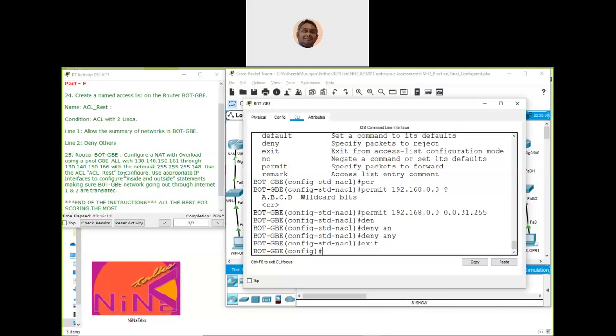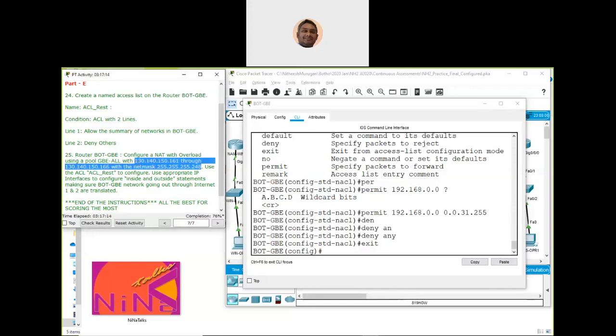Now we go to task 25, where we are going to create a NAT on router board GBE. We are already here. Configure a NAT with overload, that is an overloading NAT, PAT, port address translation, using a pool GBE all. They are asking us to create a pool GBE all with 130.140.150.161 to 166, with netmask 255.255.255.248.